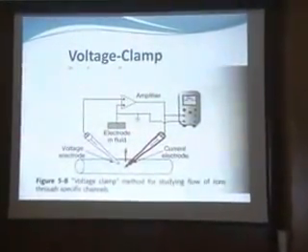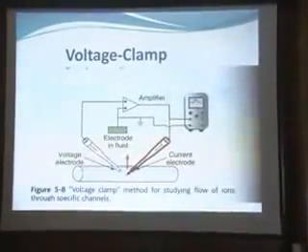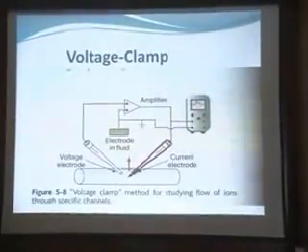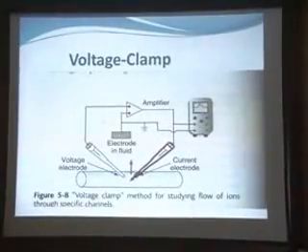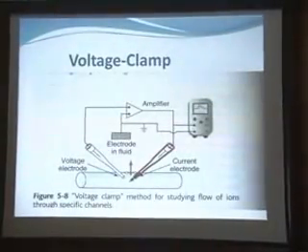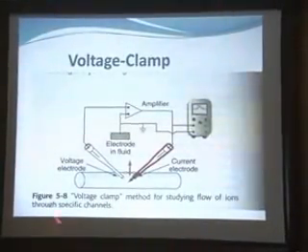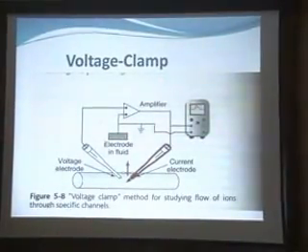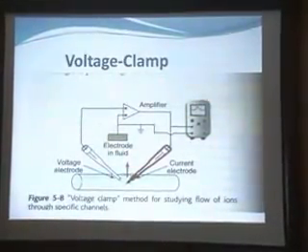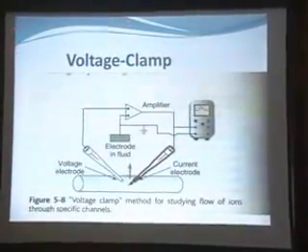Another outside electrode is measuring the current. This is called the voltage clamp technique. The desired voltage is clamped for a few milliseconds, and the behavior and type of current is recorded.